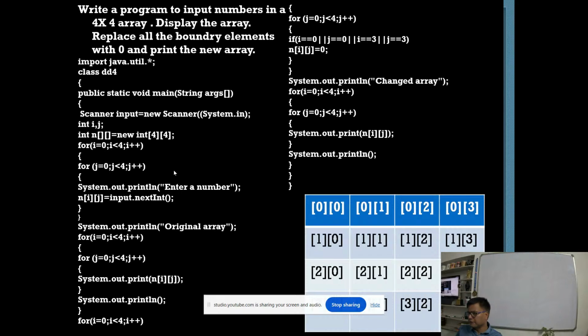N at ij is 0. Then we are printing the changed array. For printing the changed array, we again loop for i equal to 0, j equal to 0, less than 4, and we are printing n at ij. And then in the next line we do system.out.println to move to the next line.